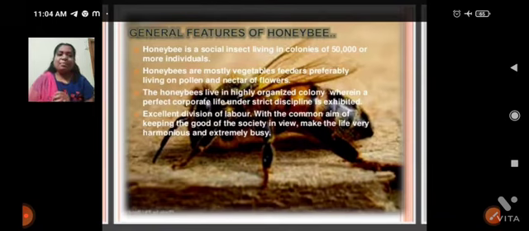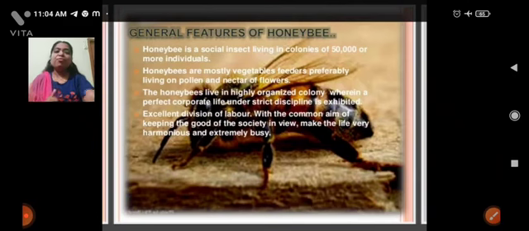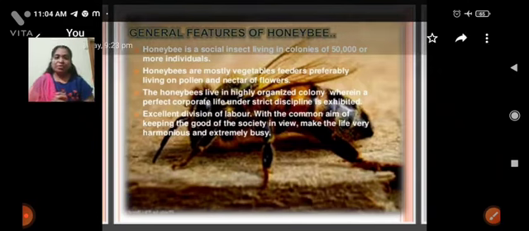What is the feeding material of the colony's bees? The feeding material is nectar from flowers, and there is excellent division of labor. It means that in one colony with 50,000 to n number of bees, the work, such as collecting honey, cleaning, food storing and honey storing, is divided and done properly. Okay.